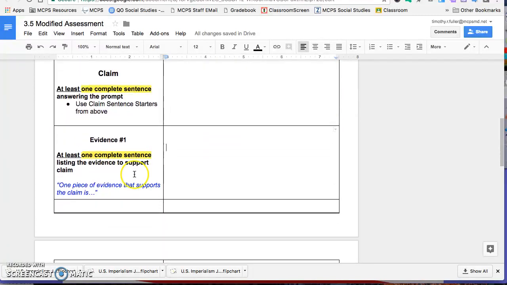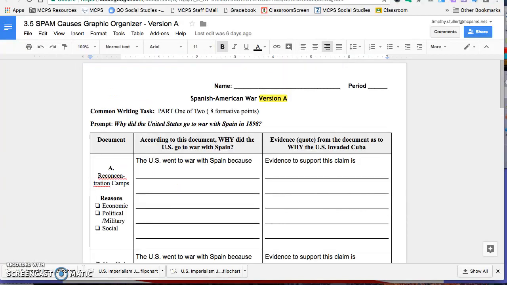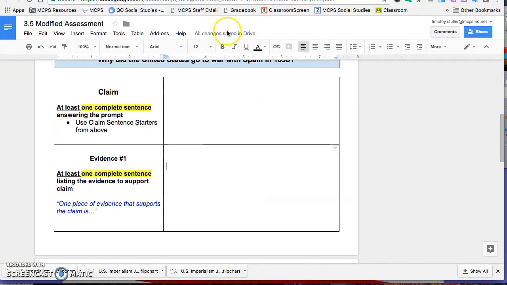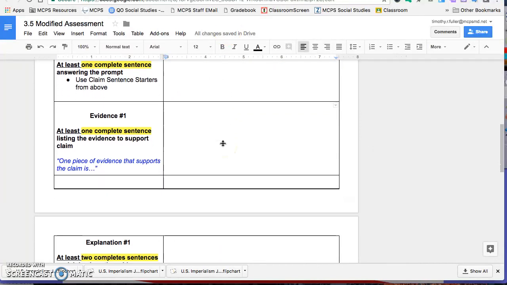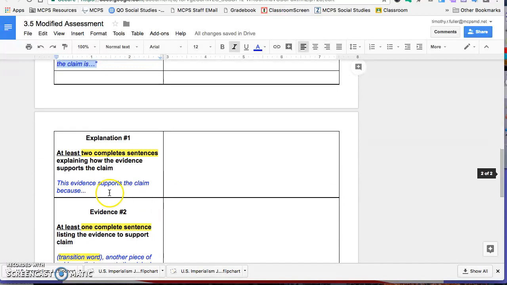After you write your claim, give me your first piece of evidence. One complete sentence. At least tell me if you said it was economic reasons. What is an economic reason why the U.S. went to war with Spain? Use your graphic organizer. Use the documents themselves. But make sure you provide that evidence. Here, I put a little sentence starter too. One piece of evidence that supports the claim is, and then explain it.